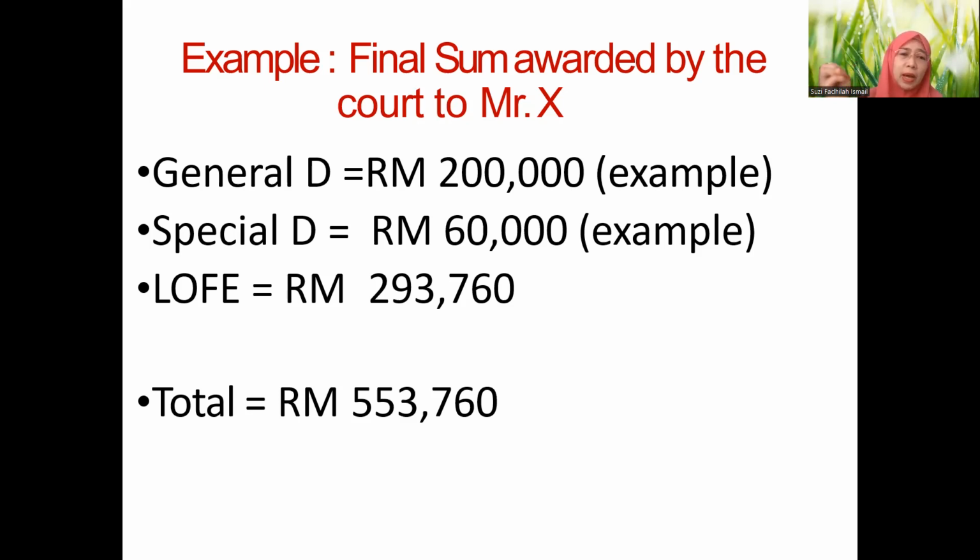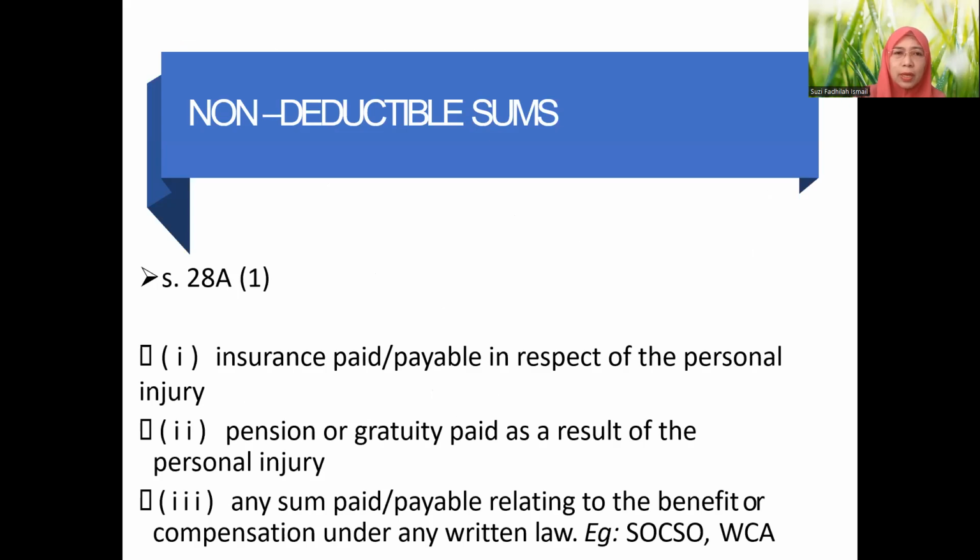But still, compensation is allowed to the plaintiff who can no longer work. And then under section 28A of the Civil Law Act, it provides for non-deductible sums. Meaning that here, certain sums we cannot deduct from the net annual income. That's why it has to be a certain reasonable, decent amount, because certain sums are non-deductible. It won't affect the claim, the total amount of the applicant.